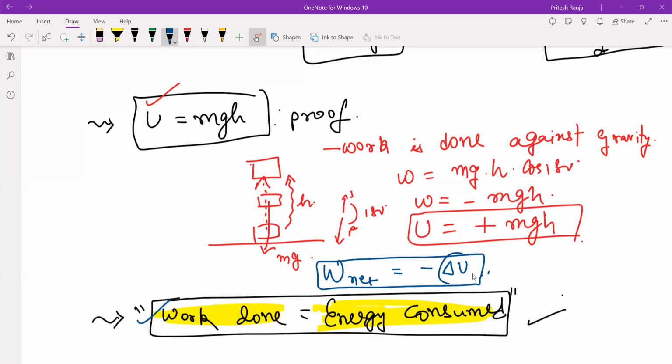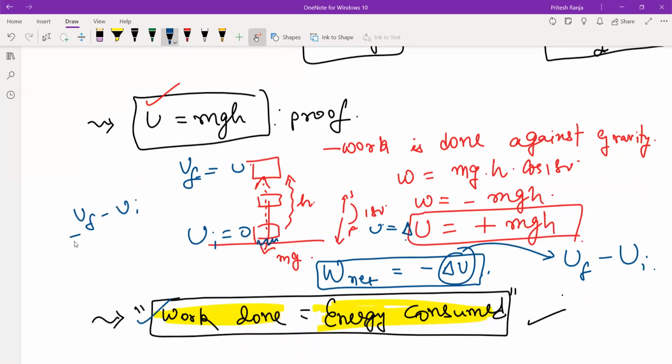Change in potential energy means we are talking about final potential energy minus initial potential energy. So actually here also this is change in potential energy. Why have we written change in potential as only potential? Because final potential energy we are taking as U and initial potential energy is 0 because there is no height here. So here, final potential minus initial potential, what will it be? U minus 0, that is U only.